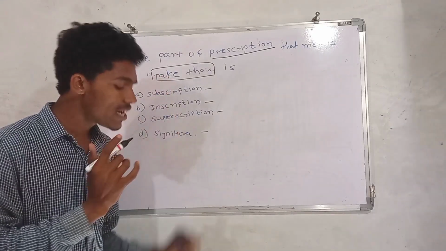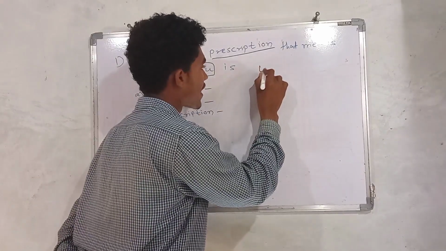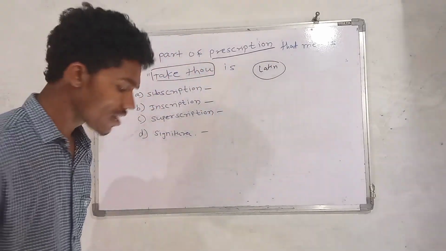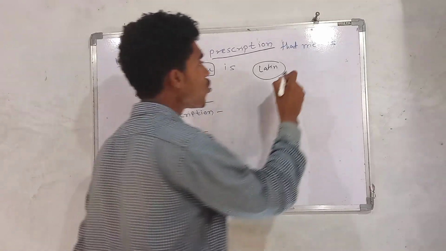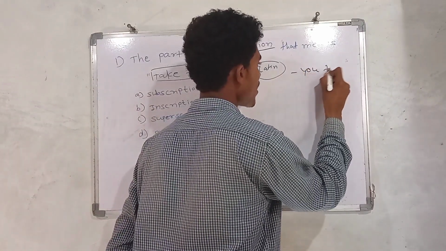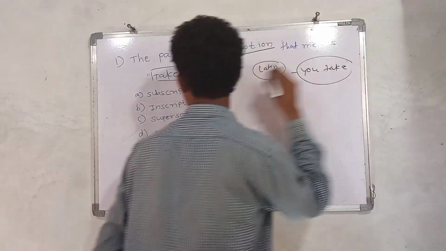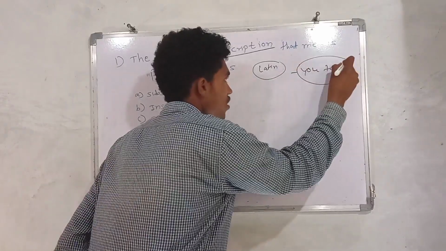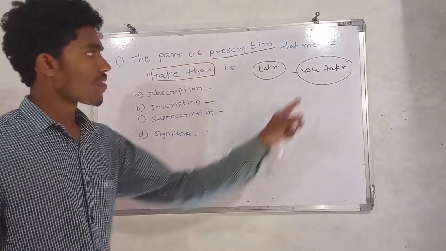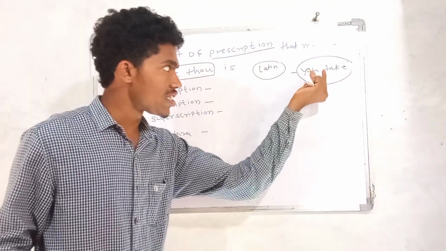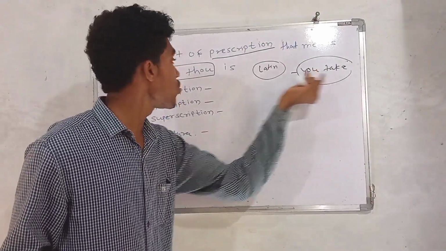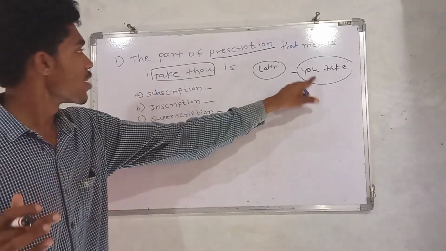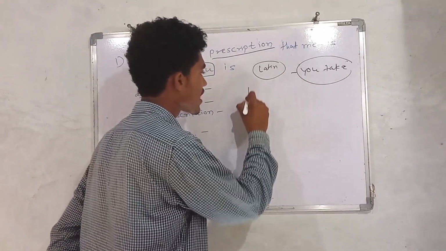Is the word "take thou" Greek or Latin? It is a Latin word. "Take thou" means "you take". So the word or symbol that represents "you take", or "take thou", is represented as Rx.